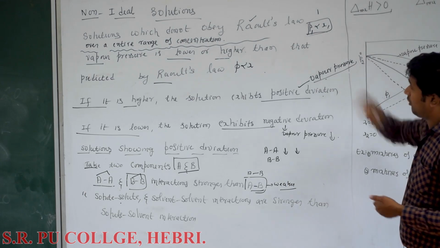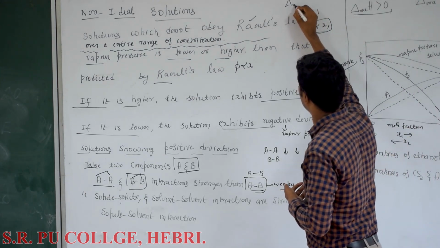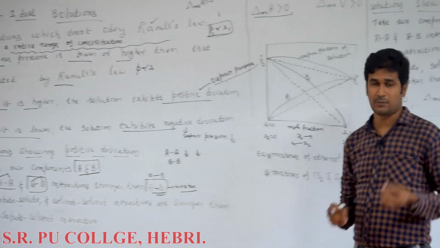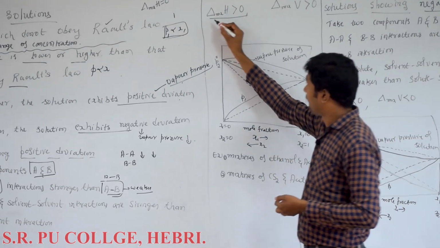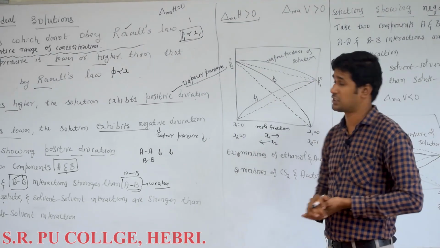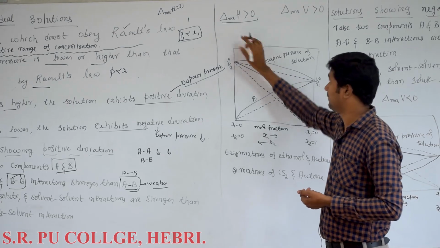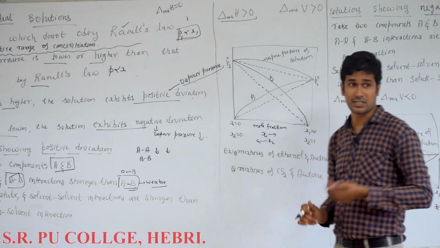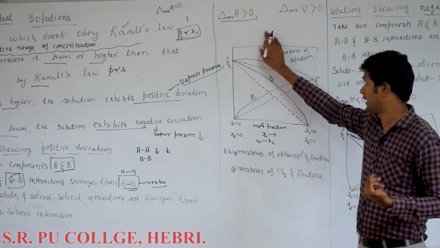The enthalpy of mixing for an ideal solution is equal to 0. There is no absorption of heat and no liberation of heat. But for this type of solution, enthalpy of mixing is positive, or greater than 0. That means energy is absorbed during this process. Energy is absorbed, so enthalpy is positive, which is known as endothermic.